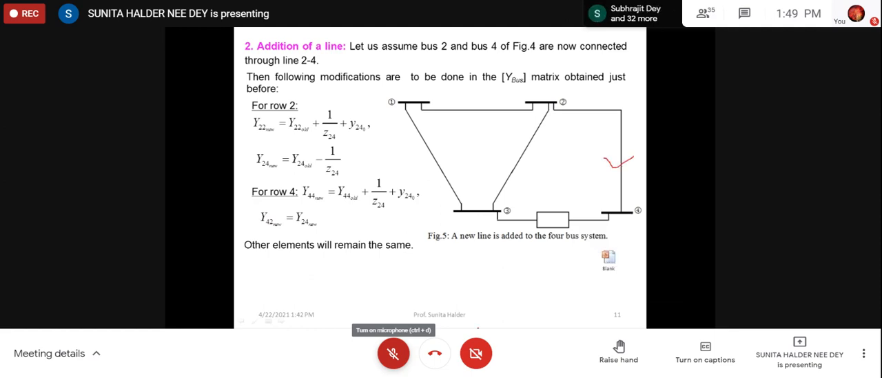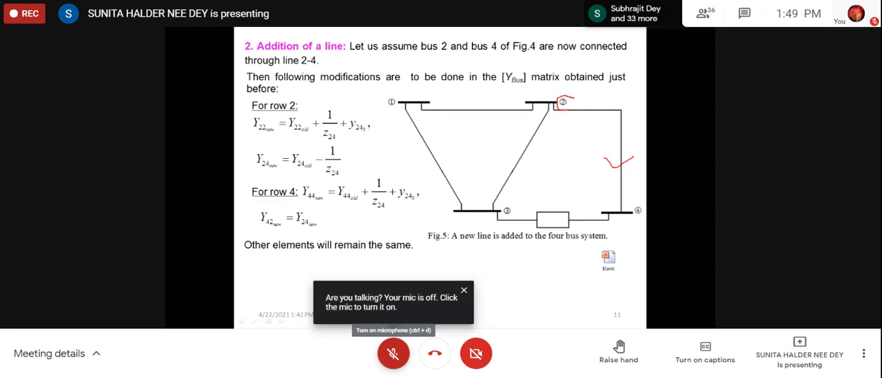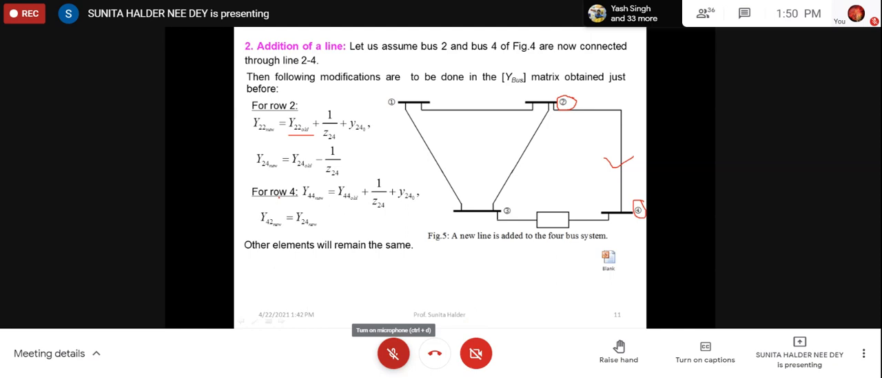Then what will be the modification? Always the modification will be at the end buses of that line. So in bus 2 and bus 4, right? Whatever be the old value of y22, that will be modified by adding the admittances of that line. Similarly, y24 will be there. Whatever be the y24, we shall add it with that, right?